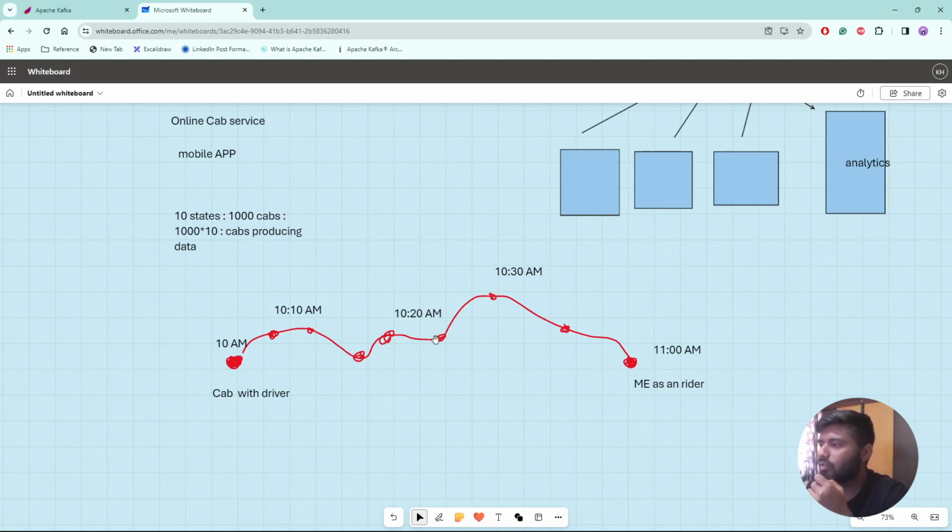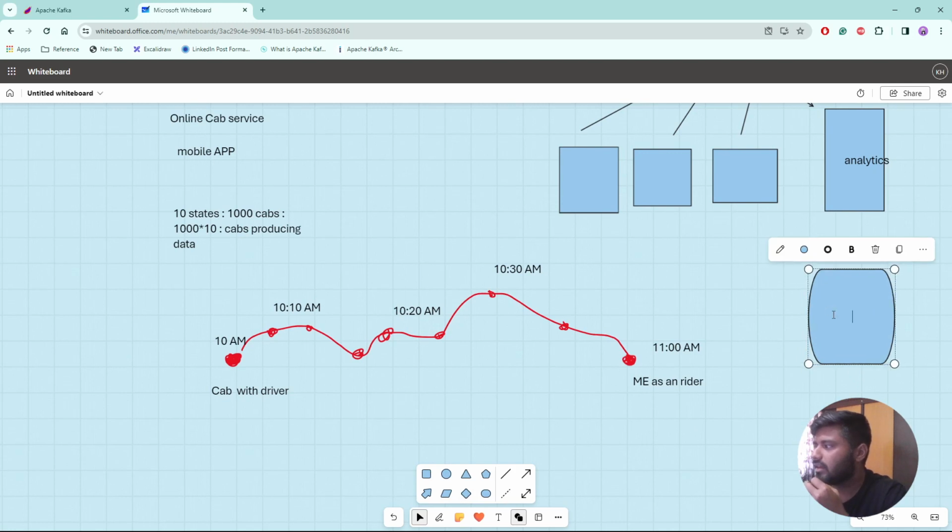Now let's say I wanted to upload this information into my database. Let's say this is my DB, and here I have a location table, and in this location table I wanted to save the location. One piece of information is location and another is time.